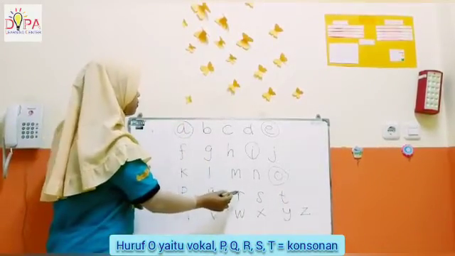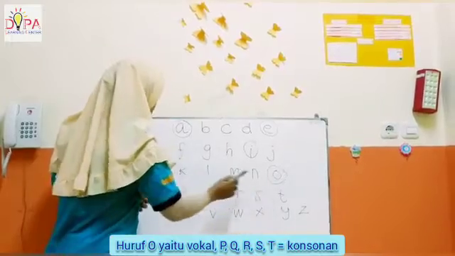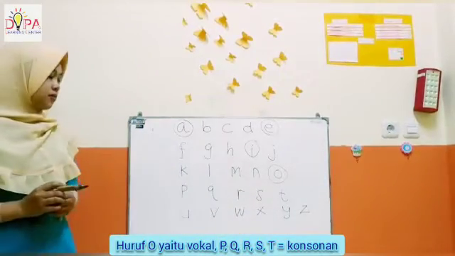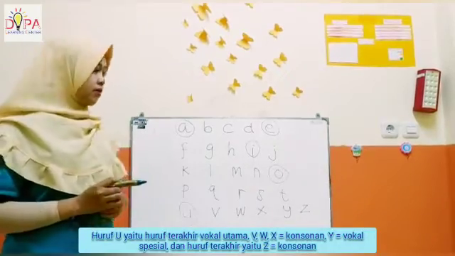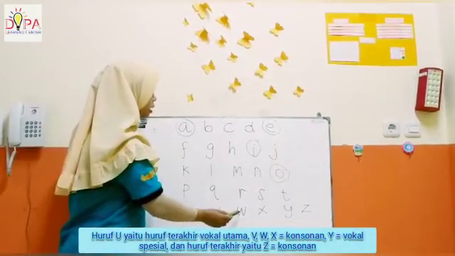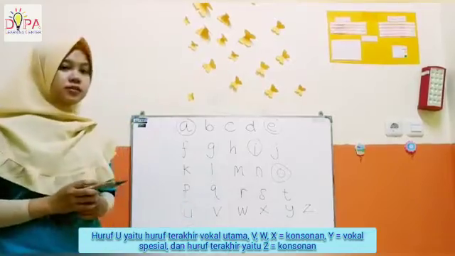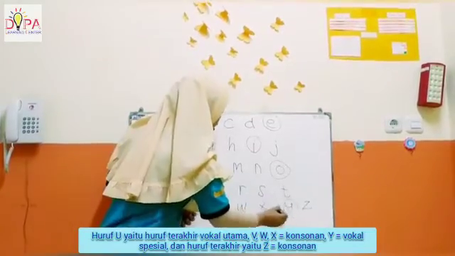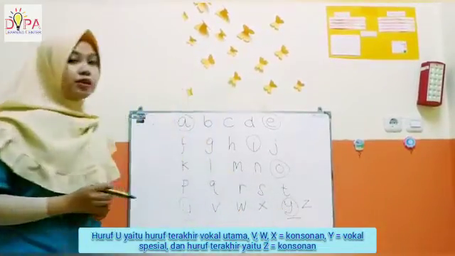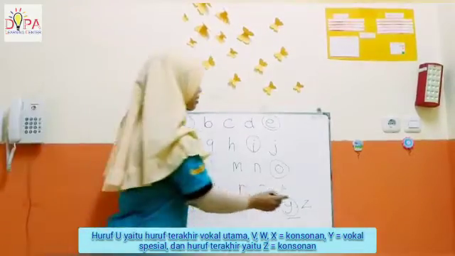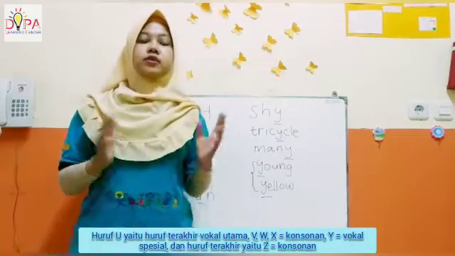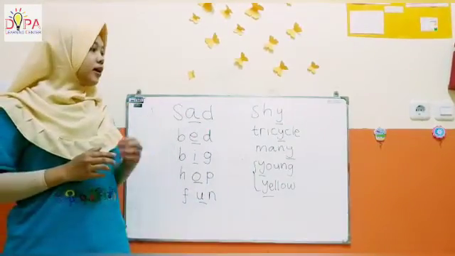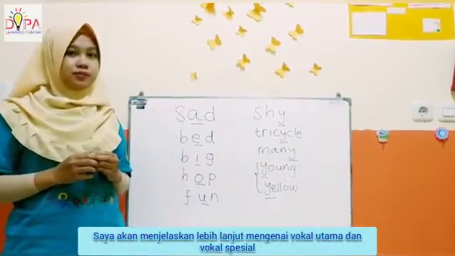P, Q, R, S, and T are consonants. The letter U is the last main vowel. V, W, and X are consonants. And the letter Y is the special vowel. And the last letter is Z, a consonant. Then, I will talk more about the main and the special vowels.